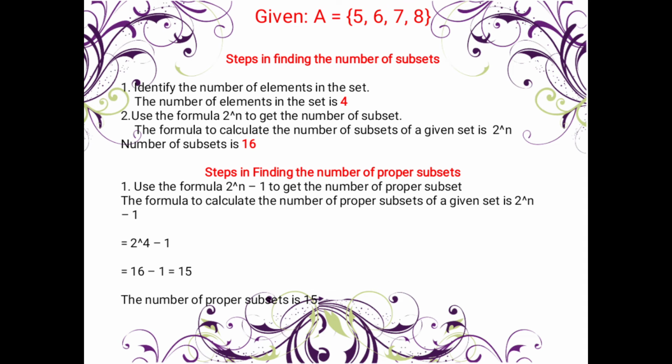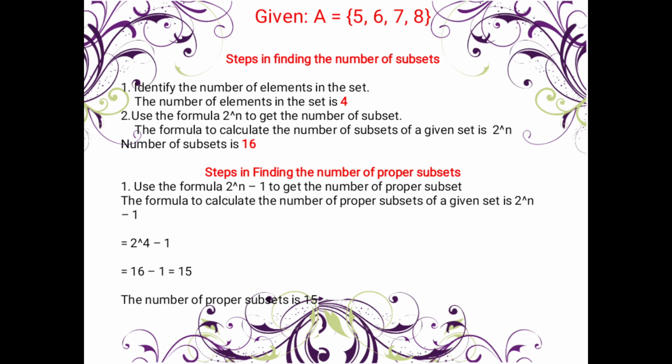Then the steps in finding the number of proper subsets. Use the formula 2 to the power of n minus 1 to get the number of proper subsets. Our n is 4, so 2 to the power of 4 is 16, and 16 minus 1 is 15.